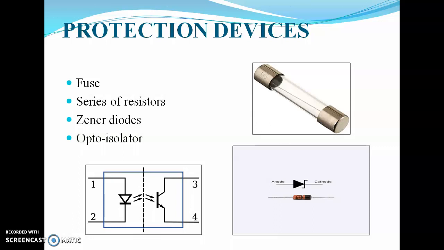So opto isolator prevents high voltages from affecting the system receiving the signal. So that is the function of opto isolator circuits. So opto isolator circuit consists of an LED and a photo transistor.